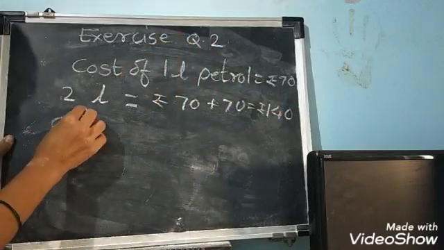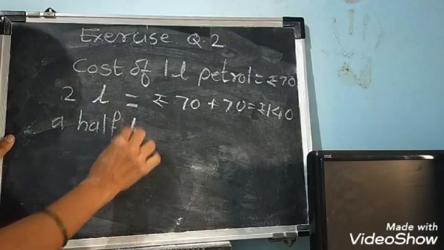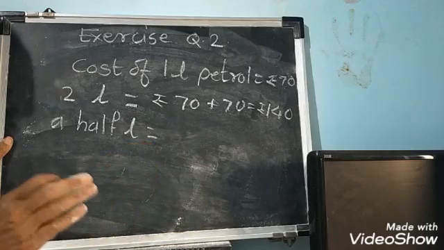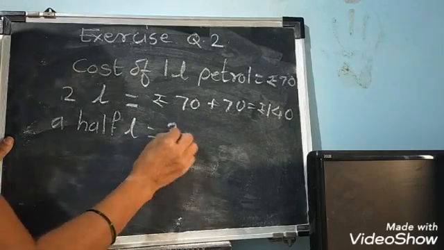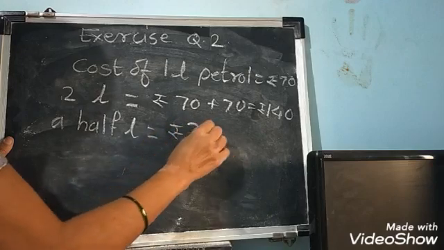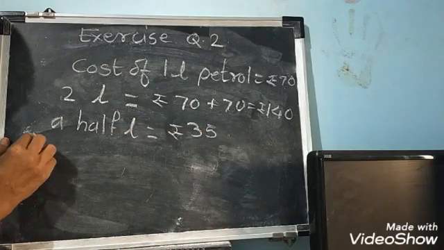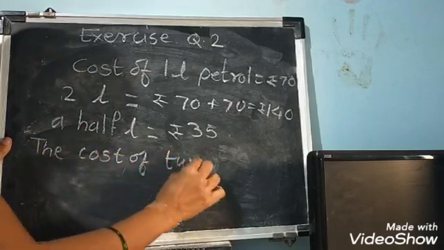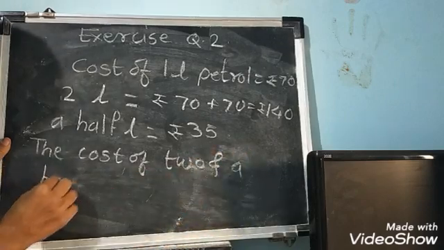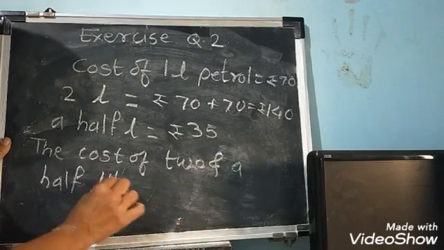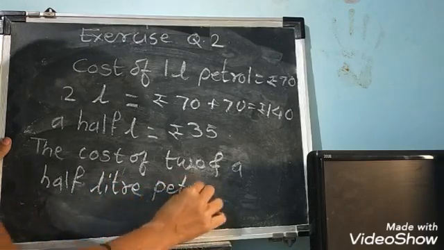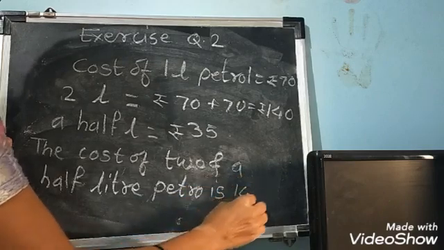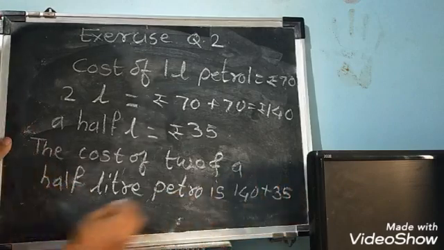Now the cost of half liter petrol. What is it? Do half of this, half of 70. That is 35, rupees 35. So the cost of 2.5 liter petrol is 140 plus 35.